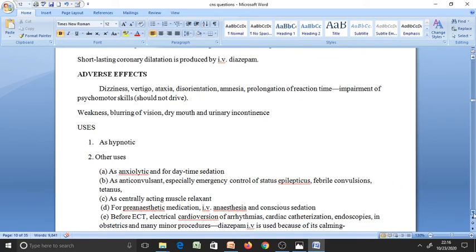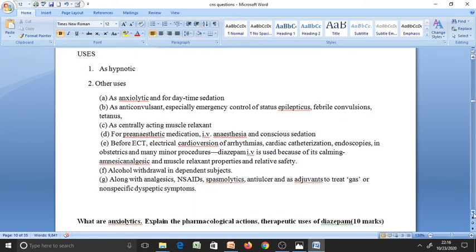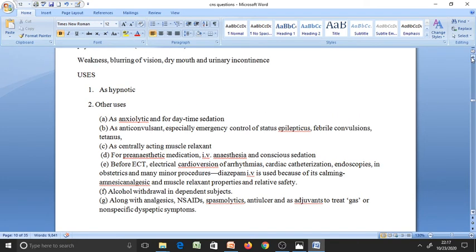Next, the uses, and we have to write about the uses. It's used as a hypnotic, and hypnotic means it's used to produce sleep resembling normal sleep. Depending upon the nature of insomnia, the patient will be treated. It's also used as an anxiolytic, an anti-anxiety drug. It's used as an anticonvulsant to control status epilepticus. It's used as a centrally acting muscle relaxant, and as a pre-anesthetic medication before cardiac catheterization, endoscopies and so on.